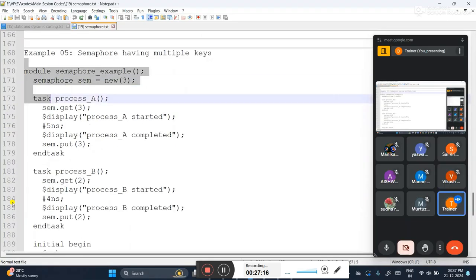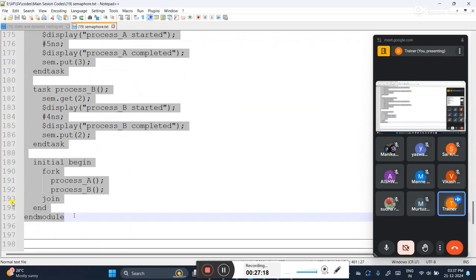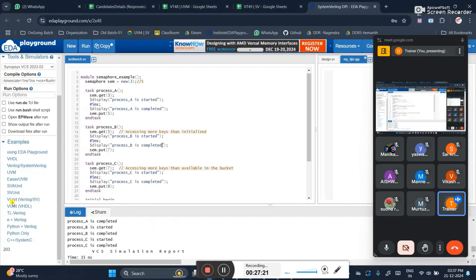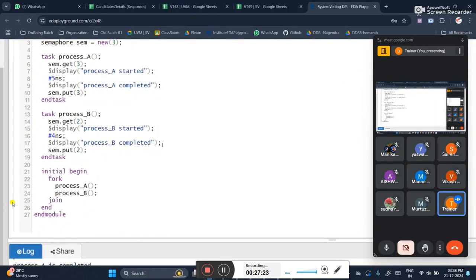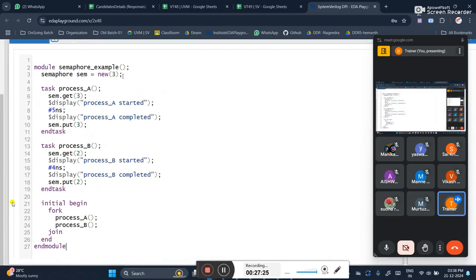Still what else? This one, you will get an error. Don't give less, don't take less. That rule you have to follow here. See, I'm getting three keys. Three keys are present, I'm getting three keys, and I'm putting back three keys. Now how many keys are present? Three keys are present. I should take all the three keys, but I'm taking two keys.